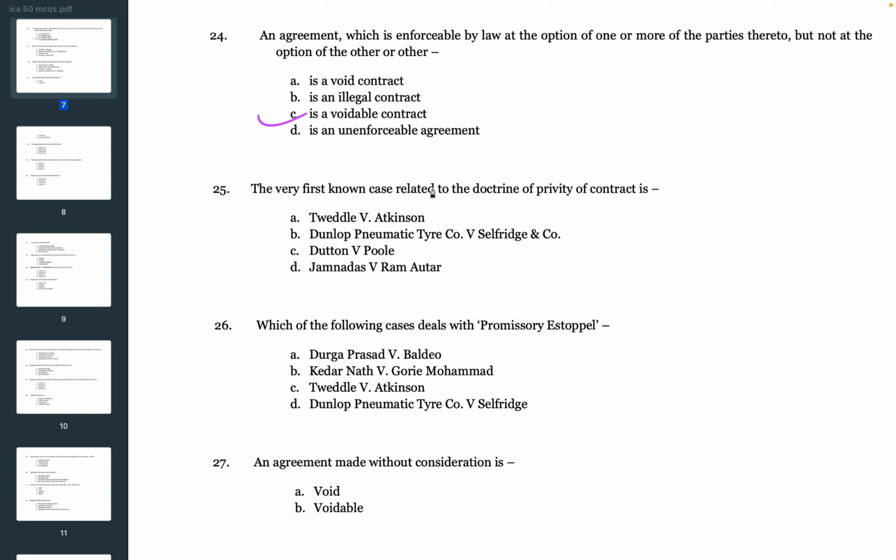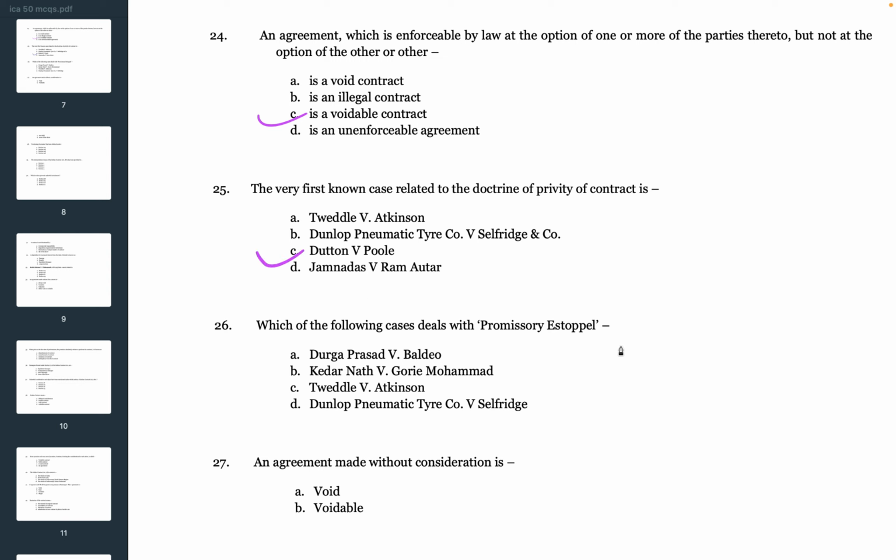Next question. The very first known case related to the doctrine of privity of contract is A. Tweddle versus Atkinson, B. Dunlop Pneumatic Tire Company versus Selfridge and Company, C. Dutton versus Poole, D. Jamna Das versus Ram Avatar. So the correct answer is Dutton versus Poole.